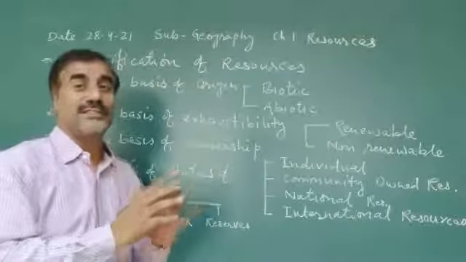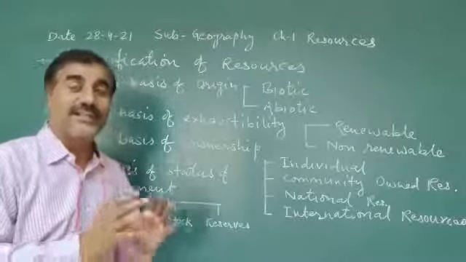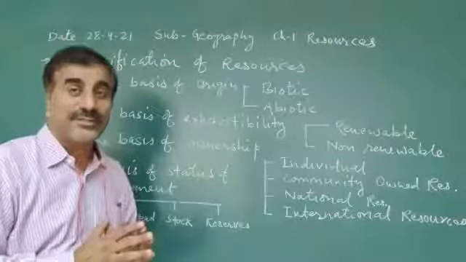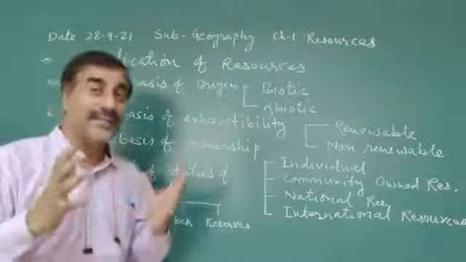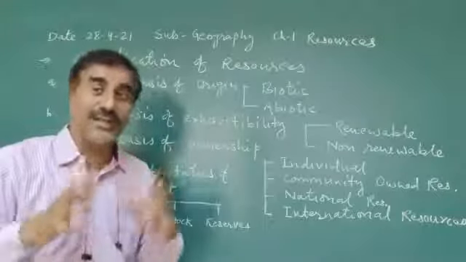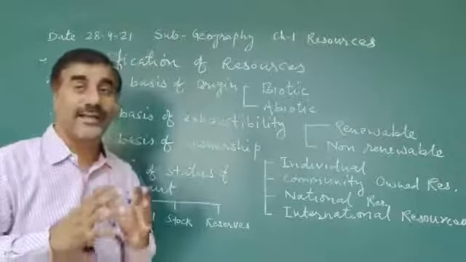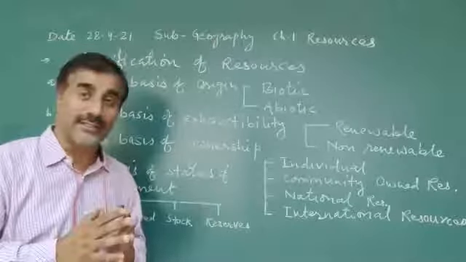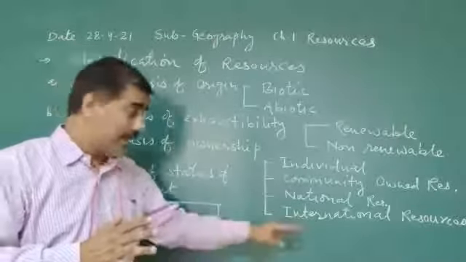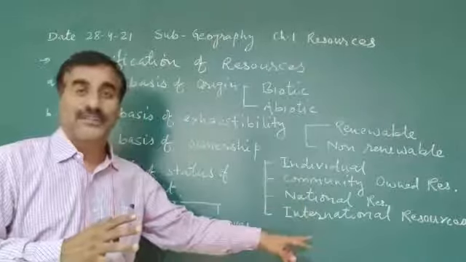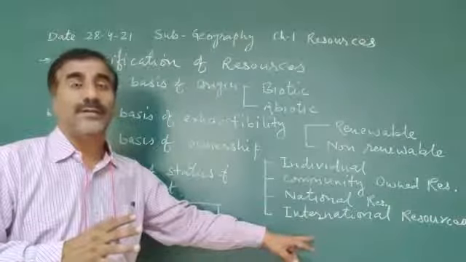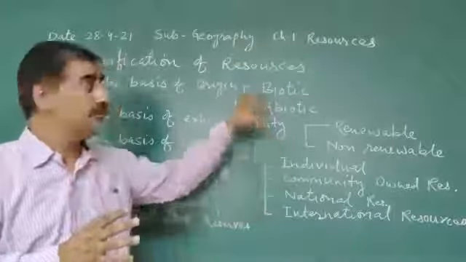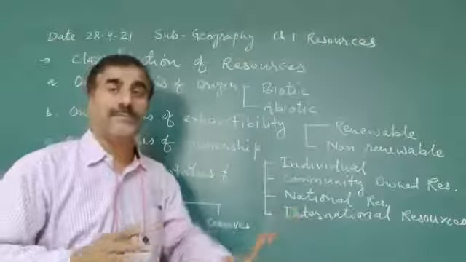And international resources are those which are part of international institutions and organizations like UNO, the United Nations Organization. I will explain both resources at the end of the lecture with the help of the board. Okay, dear?